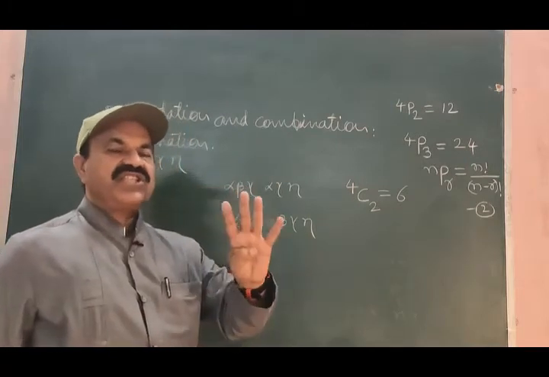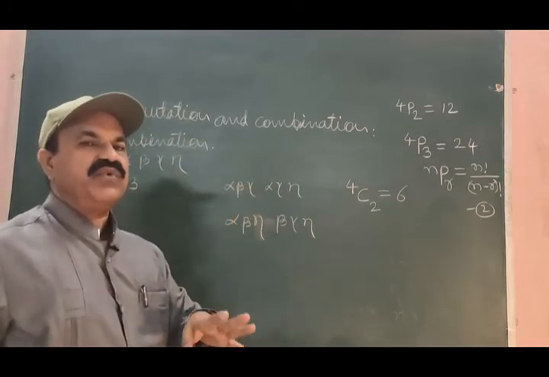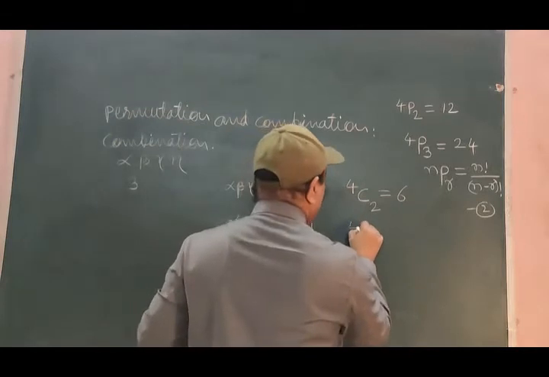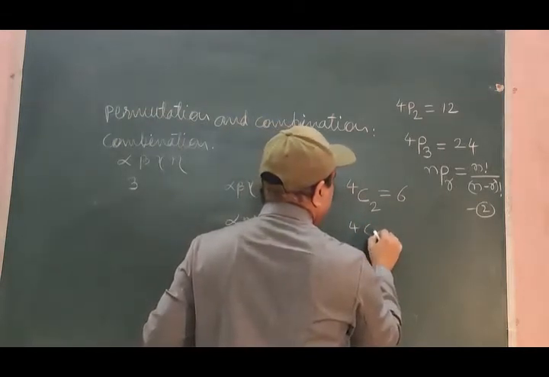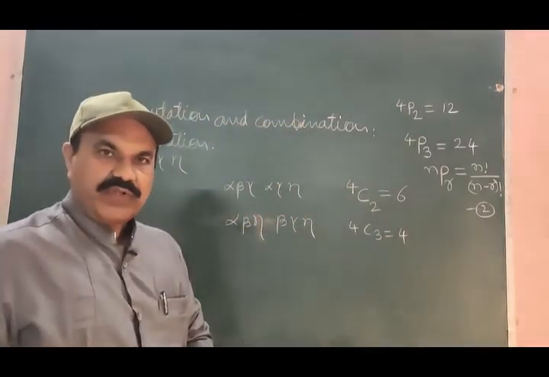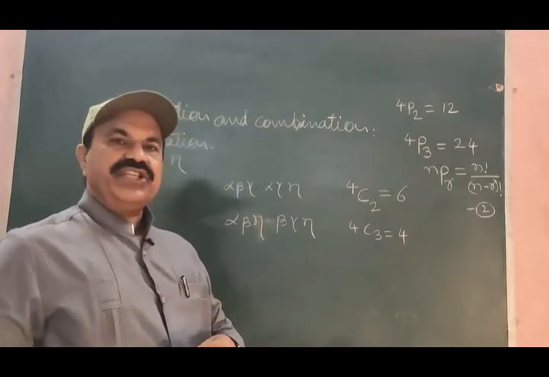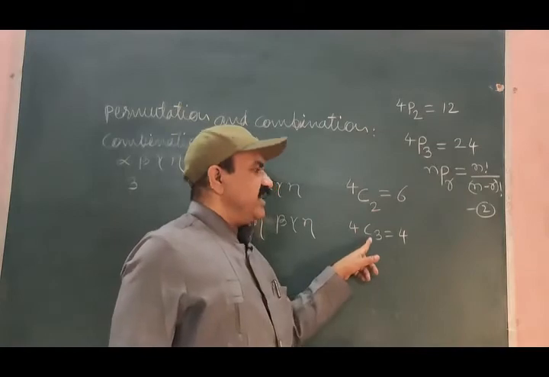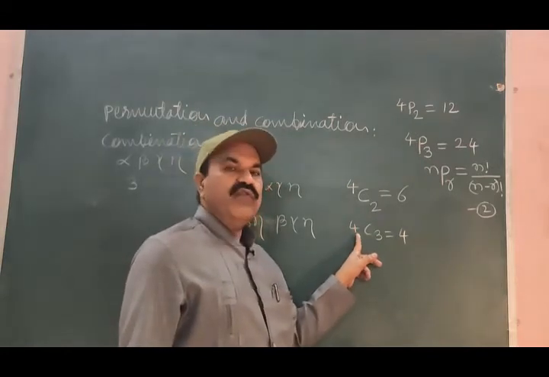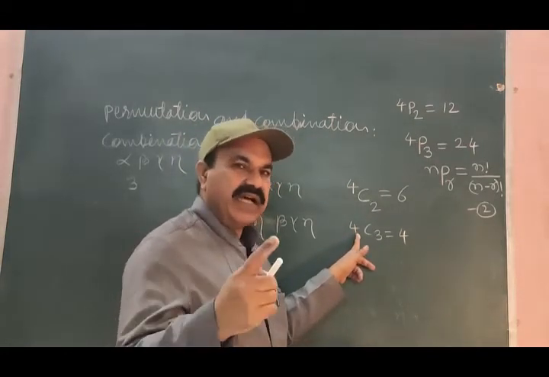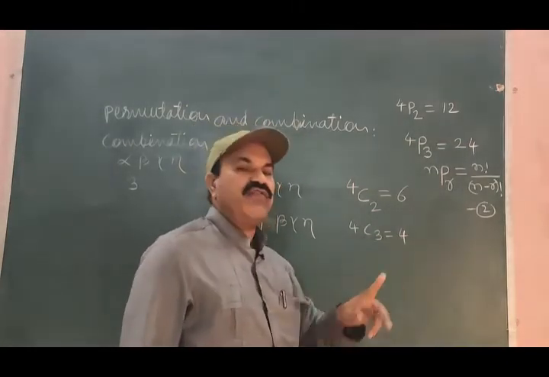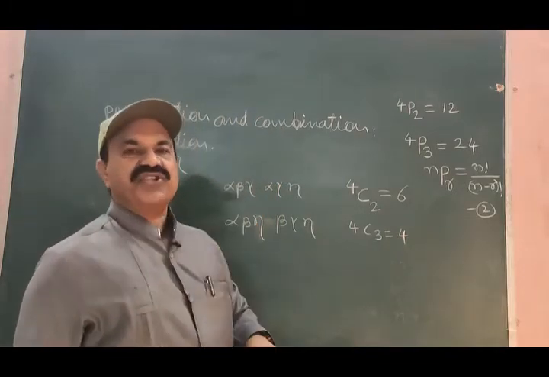possible when 4 distinct objects are given and you are allowed to select any 3 at a time is equal to 4, and therefore the formula may be 4C3 is equal to 4, meaning that if you are asked to find the combinations, meaningful arrangements only, when 4 distinct objects are given and you are allowed to select any 3 at a time, then you can form at the most 4 combinations only.